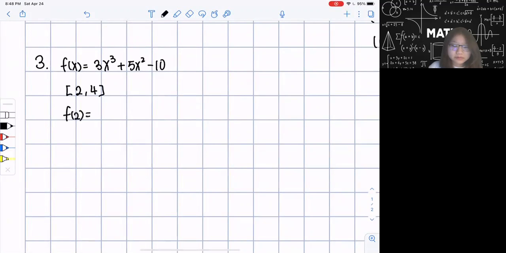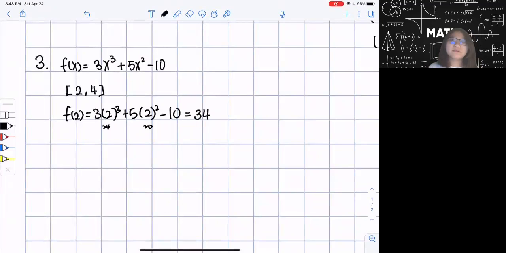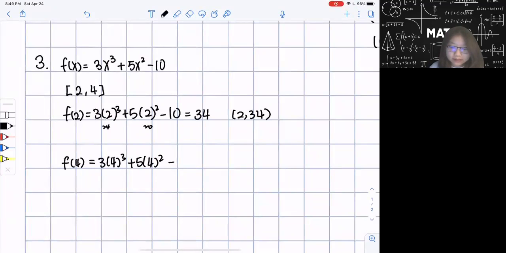My f of 2 equals 3 times 2 cubed plus 5 times 2 squared minus 10. So I'm plugging in: that's 24 here, that's 20, minus 10, so I'm getting 34. This is my first coordinate: 2 comma 34. And then my next coordinate, f of 4: 3 times 4 cubed plus 5 times 4 squared minus 10.